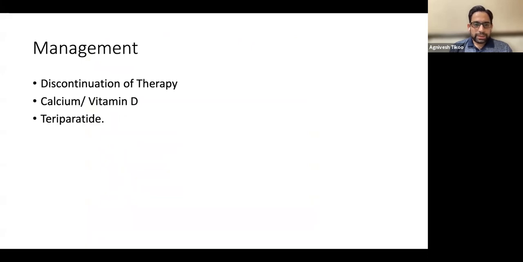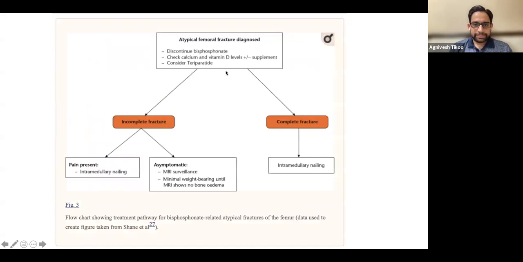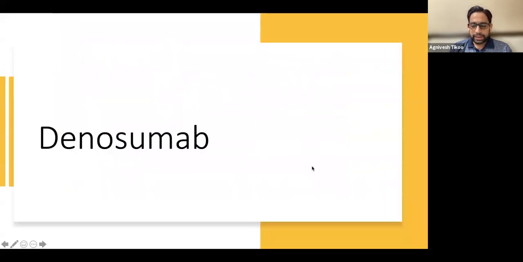So if you get an atypical subtrochanteric fracture, the first step is that you have to discontinue the therapy. You need to give adequate calcium and vitamin D and give teriparatide. If you have a patient with an atypical femoral fracture, if it is asymptomatic and partial, you can do MRI surveillance and then minimal weight bearing till MRI shows no edema, and follow it up. But if it's a symptomatic incomplete fracture, or if it is a complete fracture, then you have to fix it with an intramedullary nailing.